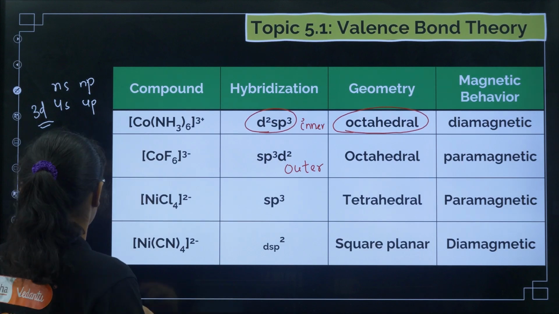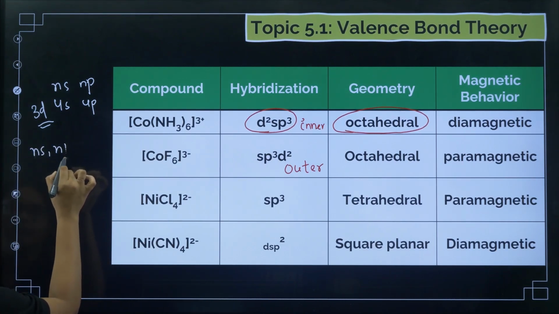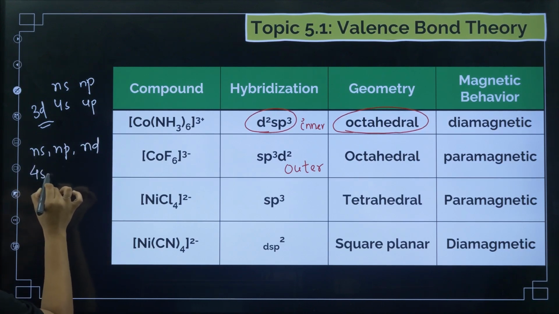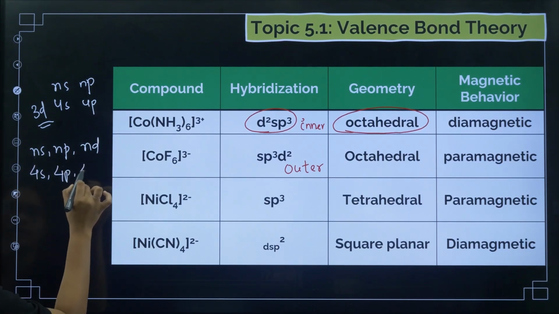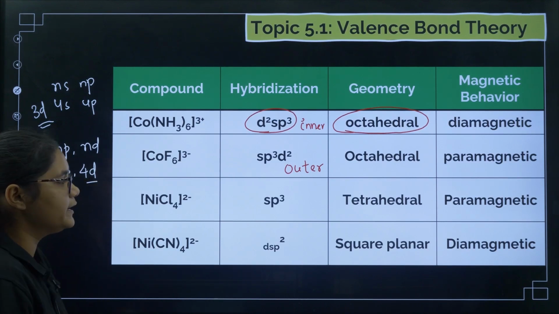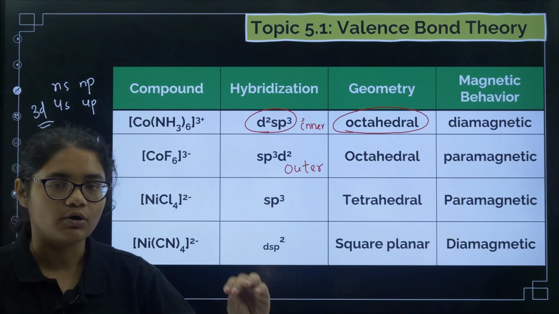Instead of 3d, if in the hybridization we have ns, np and nd, that means 4s, 4p and 4d, then we call it sp3d2 hybridization or an outer orbital complex.